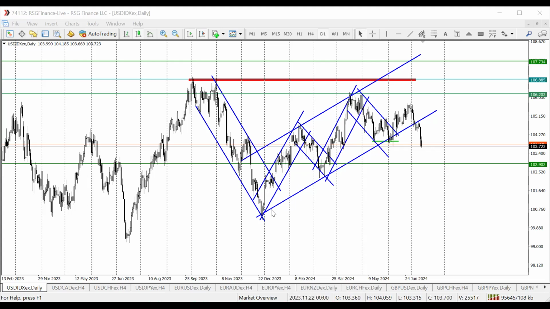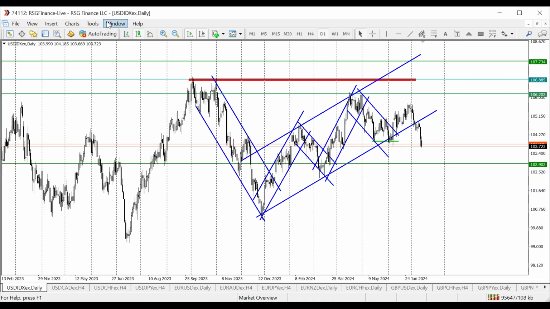So we have to take it one stride at a time. And that means right now I'm looking to short dollar. Everything shows we have a failed swing, thus leading to more sell-off on the dollar at the moment. So dollar buy this week, no for me. So let's go into the trades for the week, starting with Australian dollars.